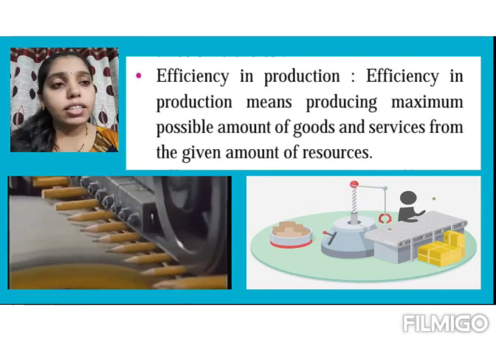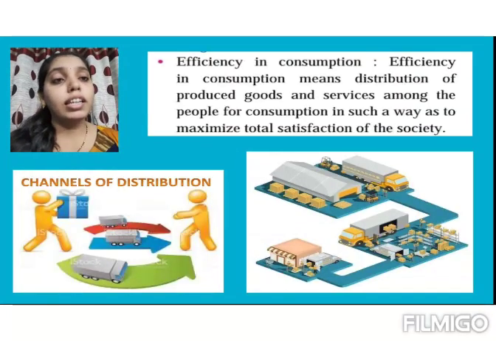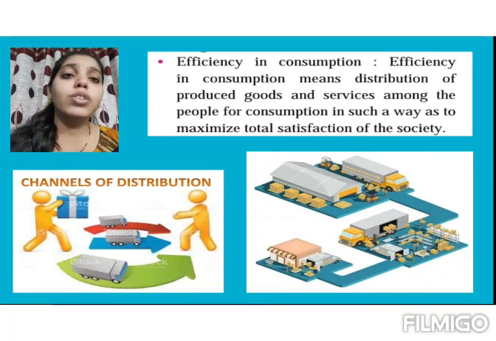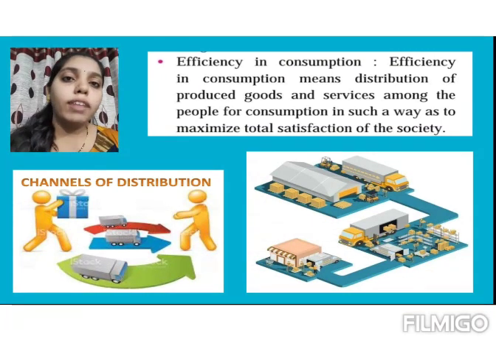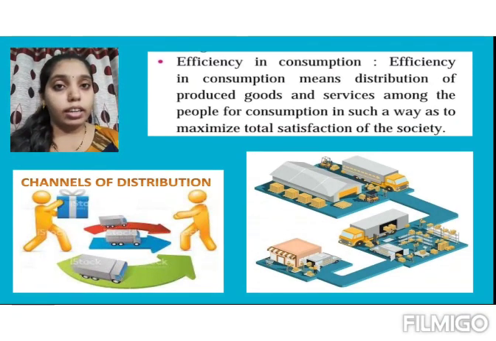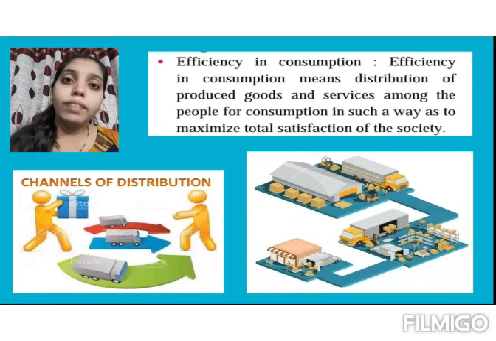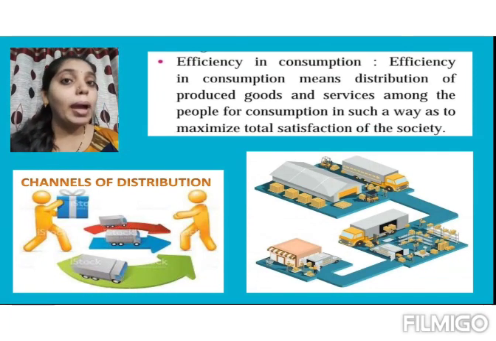Let's move to the next efficiency, that is efficiency in consumption. Efficiency in consumption means distribution of produced goods and services among the people for consumption in such a way as to maximize total satisfaction of the society. Being a producer, you will also have to look after the maximum satisfaction of the society. So for that you will have to distribute the goods in proper manner.